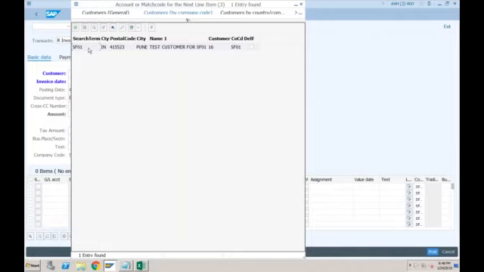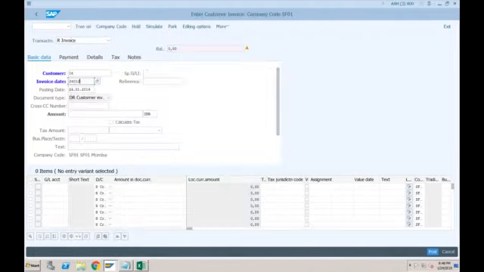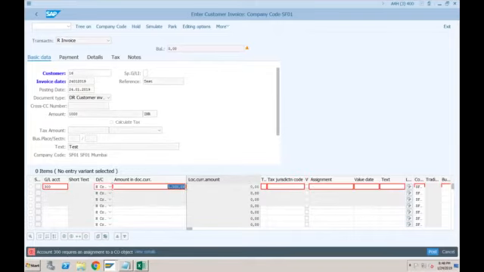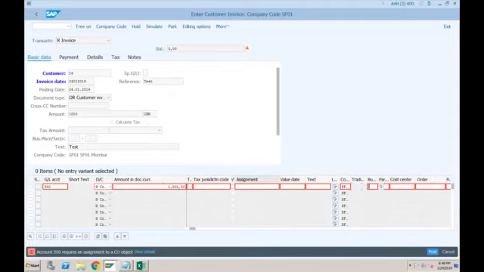This is test. Amount is, let's say, 1000. Test revenue account we created 300, so I'm using the same account. It is asking for CO assignment. Okay, let's provide the cost center. Normally we don't provide, but it's okay.